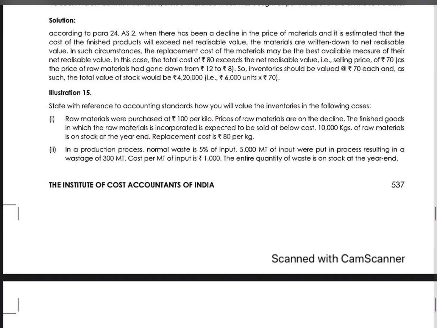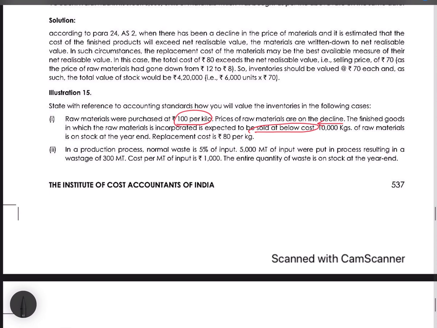So raw materials were purchased at 100 per kilo. Prices of raw materials are on decline. The finished goods in which the raw materials is incorporated is expected to be sold at below cost. Finished goods itself is sold at below the cost. Whatever they are incurring cost, below that it will be sold. 10,000 kgs of raw materials is on stock at the year end. Replacement cost is 80 per kg.